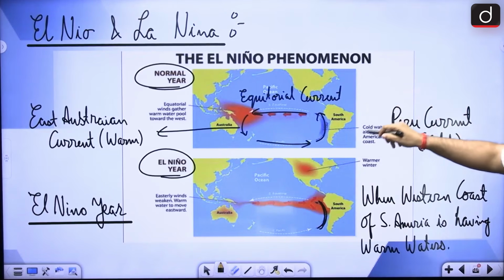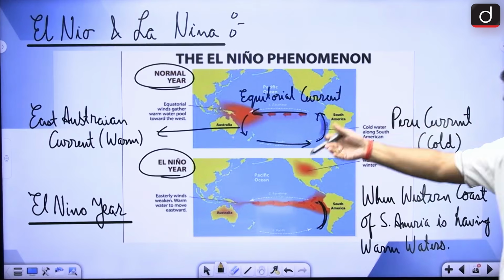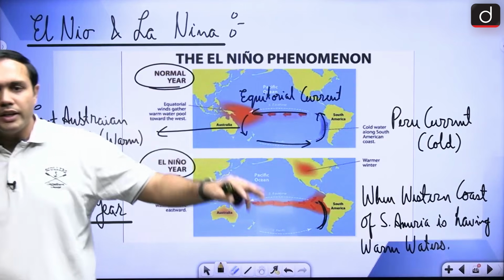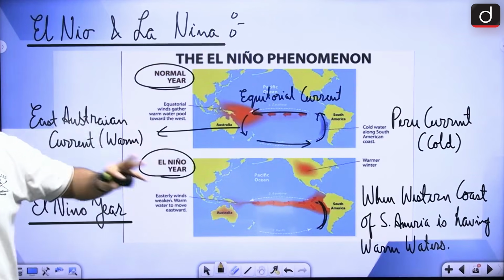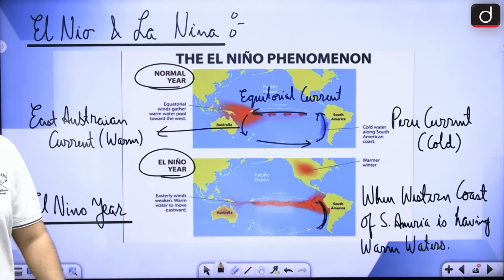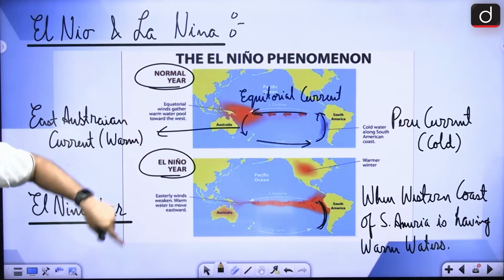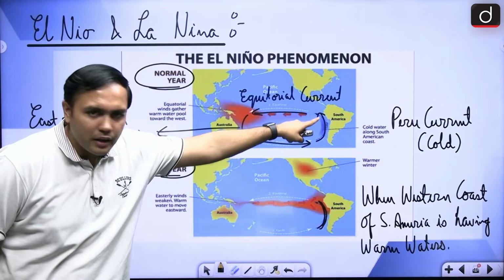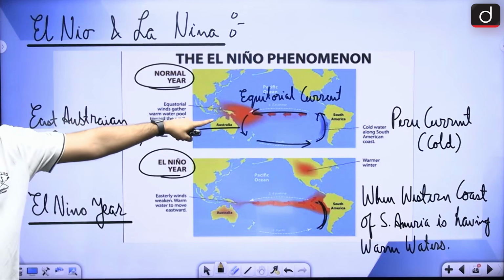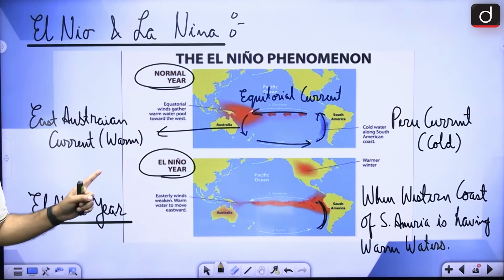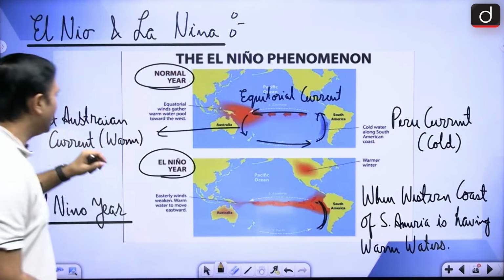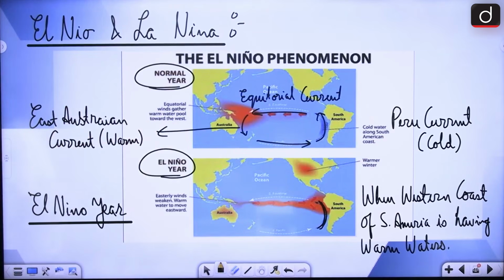Now, there are a current system that you are going to see in the next few minutes. When we are looking at the oceanographic section, there you will see some currents that are forming in this particular area, especially in the Southern Pacific region, right? Which are some of the currents that you can remember? So in case of South America, around the coast of Chile, you will find Peru current, right? In case of Australia, you will find the East Australian current. Generally, what is their character? So, Peru current is cold and East Australian current is warm in character, right?